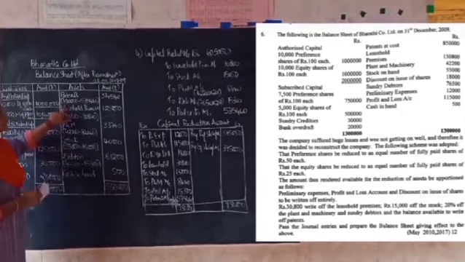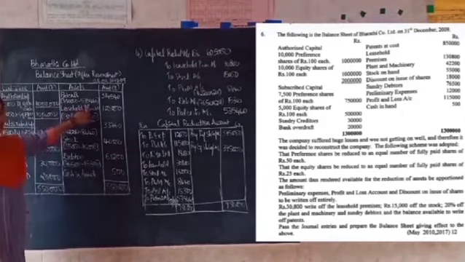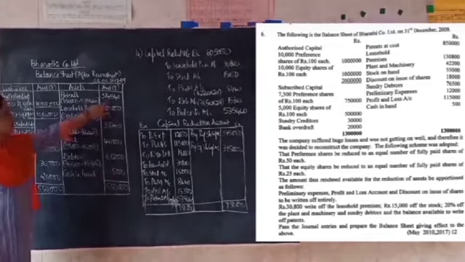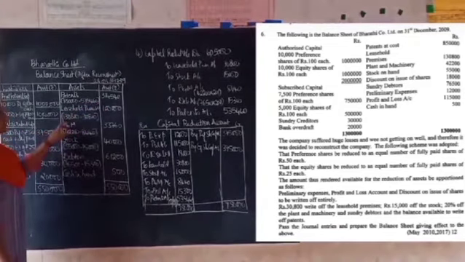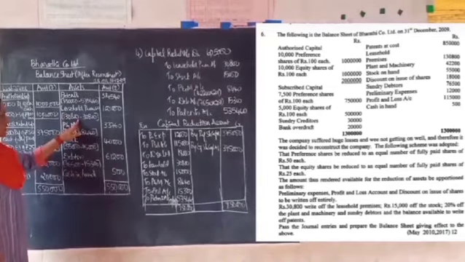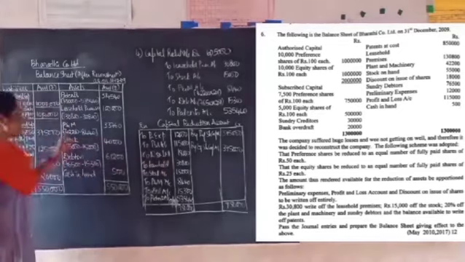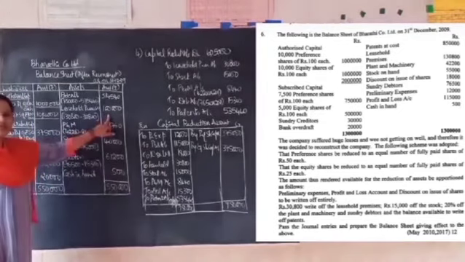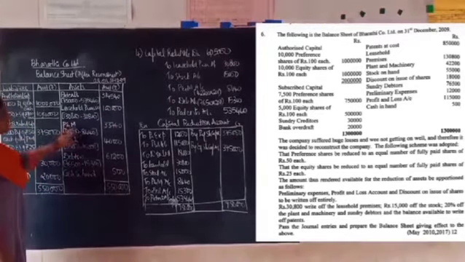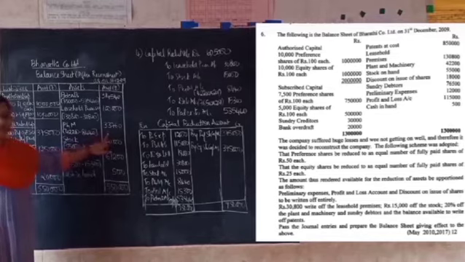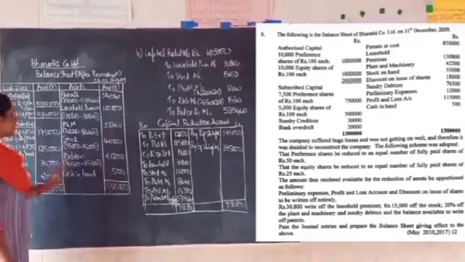Now coming to the asset side, first asset they have given is patents. The book value of the patent was 8,50,000. We have written off 5,35,460. The remaining balance is taken to the outer column. Then leasehold premises, the book value was 1,30,800. Here we have written off 30,800 from the capital reduction account. The remaining balance of 1 lakh is taken to the outer column. Then plant and machinery, the book value was 42,200. We have written off 8,440. So the remaining balance of 33,760 is taken to the outer column.